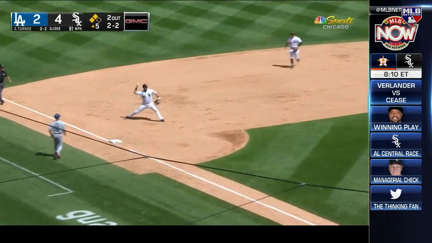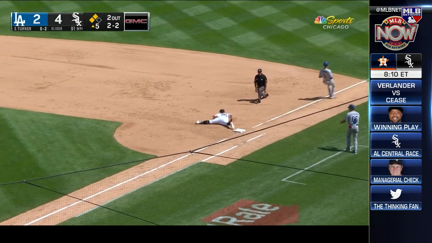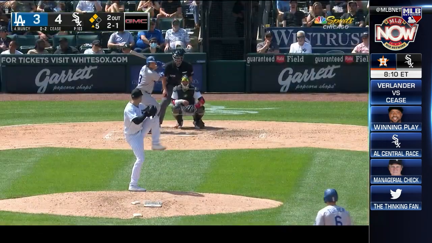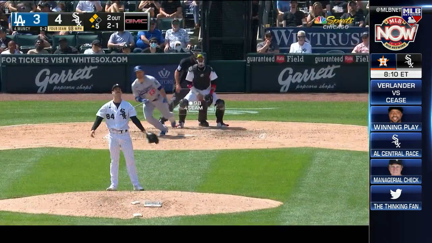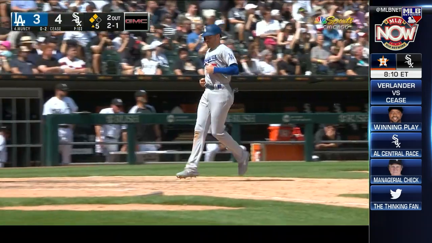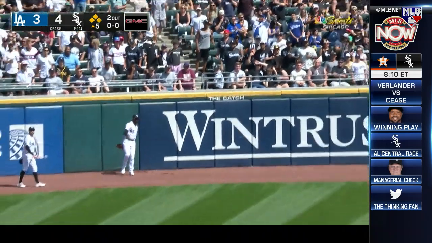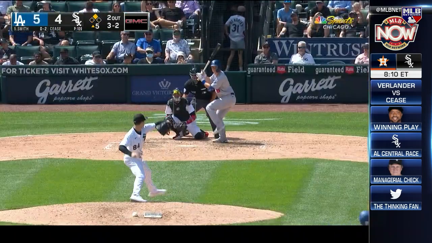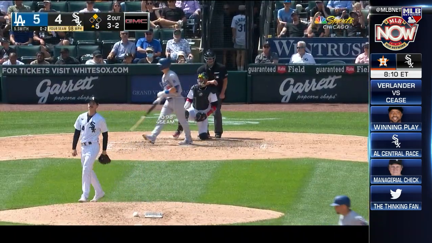Trea Turner, though, hold on. Still 2 outs. Infield single, a run scores. It's 4-3. Max Muncy, we're not done yet. Second and third, 2 outs, drops this. At some point, John, is he responsible for any of these runs? Any of them? Well, technically, he's not. Oh, yeah, thank you. Will Smith, he walks him.